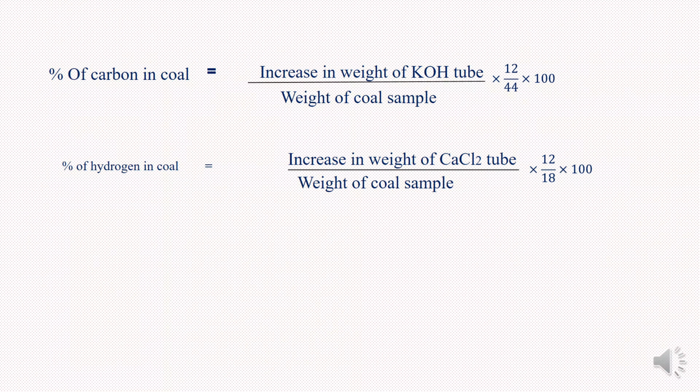Percentage of carbon in coal is equal to increase in weight of KOH tube divided by weight of coal sample into 12 divided by 44 into 100. 44 is the molecular weight of carbon dioxide. Percentage of hydrogen in coal is equal to increase in weight of calcium chloride tube divided by weight of coal sample into 2 divided by 18 into 100. 18 is the molecular weight of water.